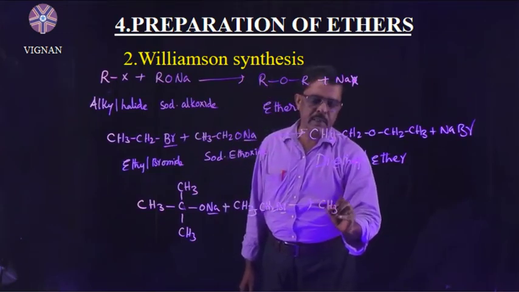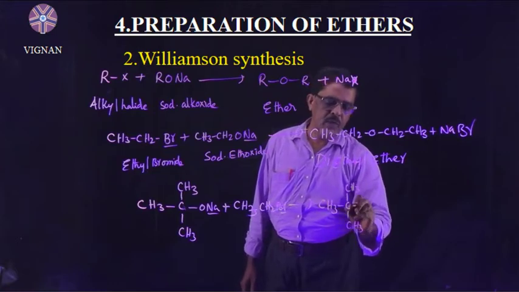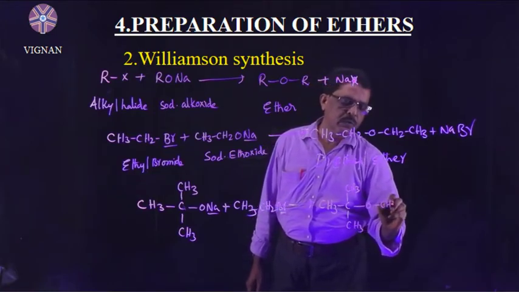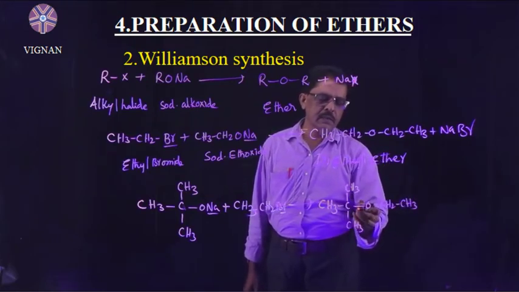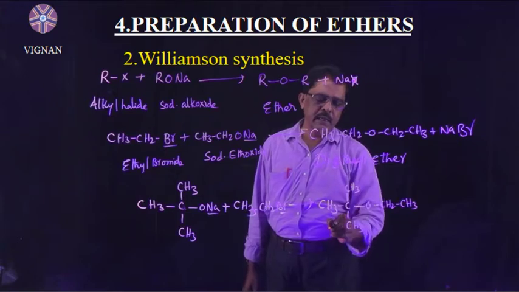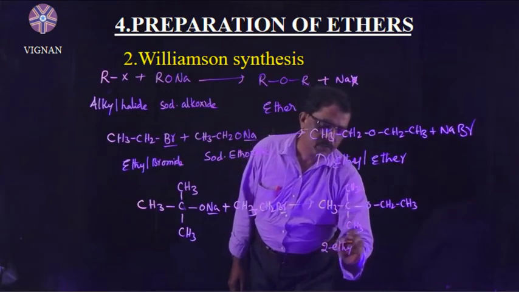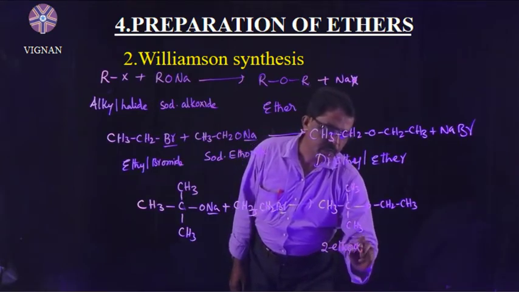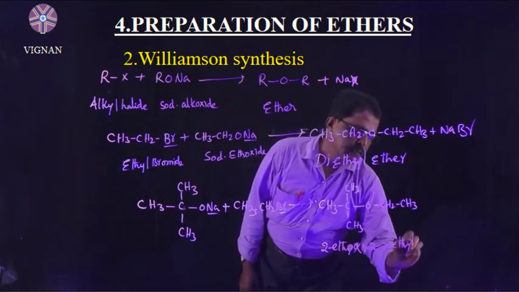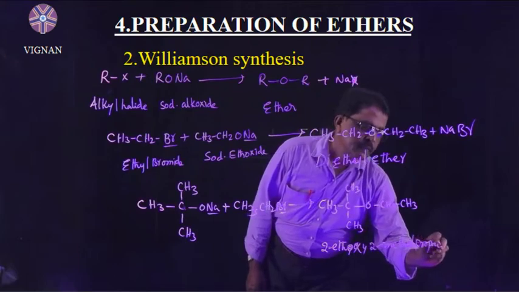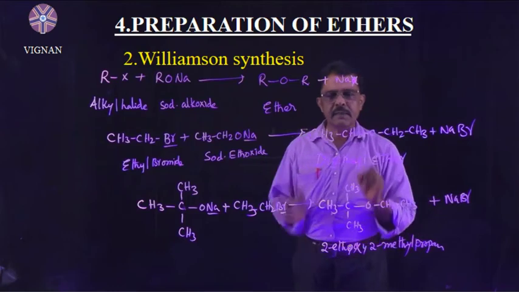Then you will get here (CH3)3C-O-CH2CH3. The name of this compound is 2-ethoxy-2-methylpropane, plus NaBr is formed. This is the unsymmetrical ether.